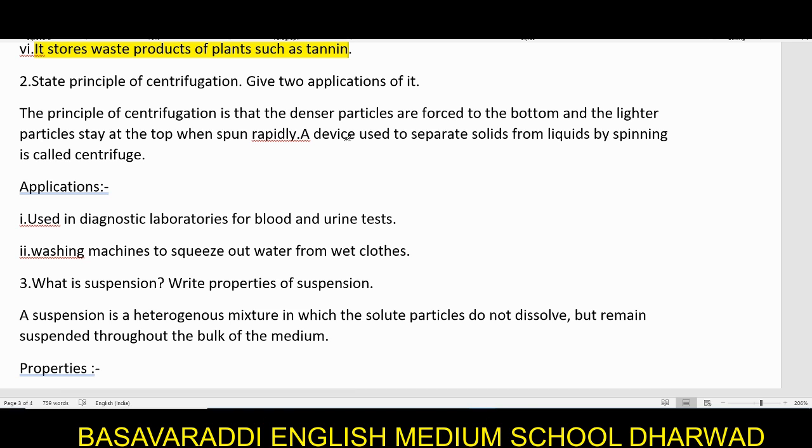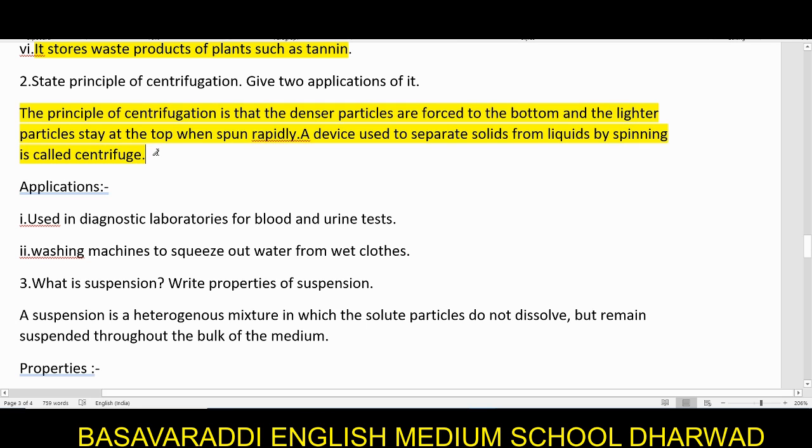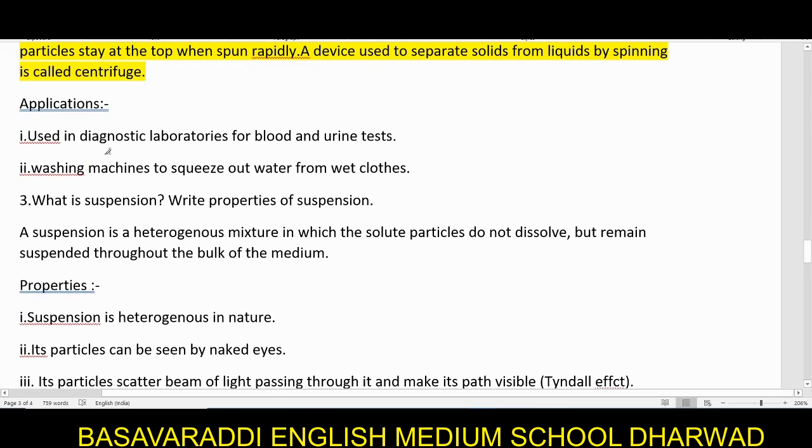Usually centrifugation is used to separate mixtures. What kind of mixtures? Mixtures having particles with different densities. So you can separate the solids from the liquids by spinning. That particular device is called a centrifuge. Where is this centrifugation process being used? It is used in the diagnostic laboratories for blood and urine tests.